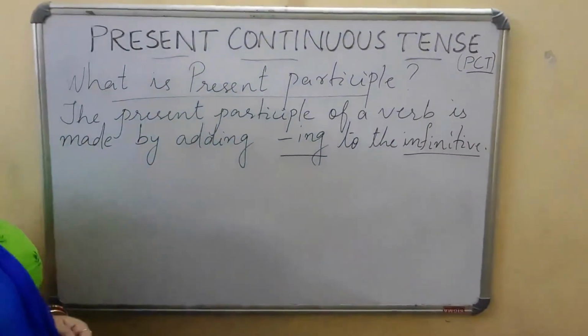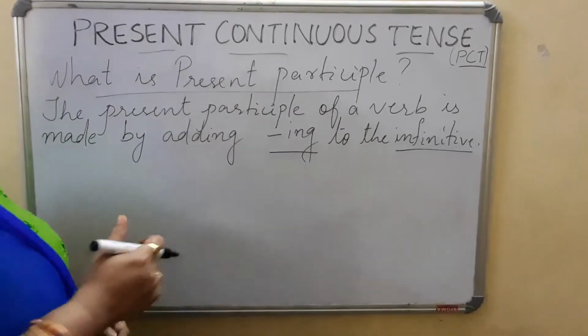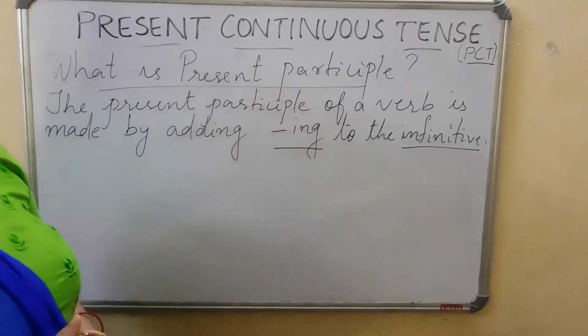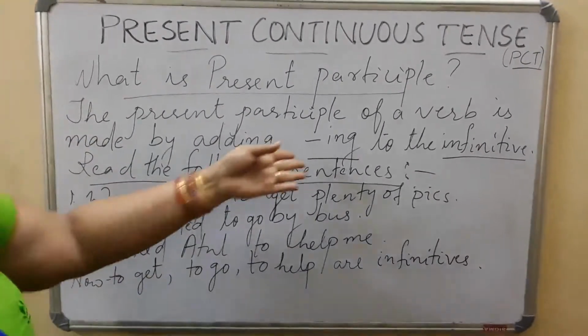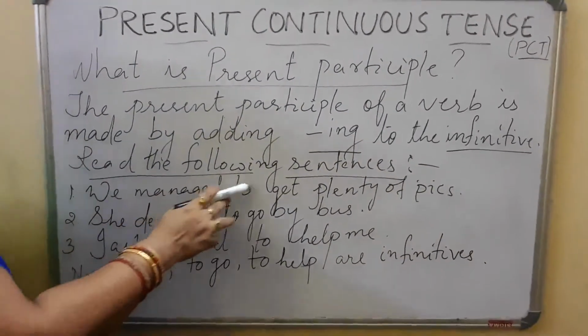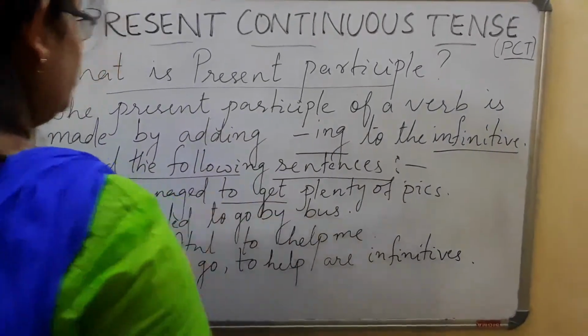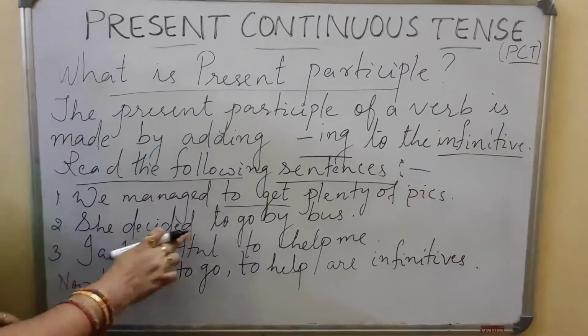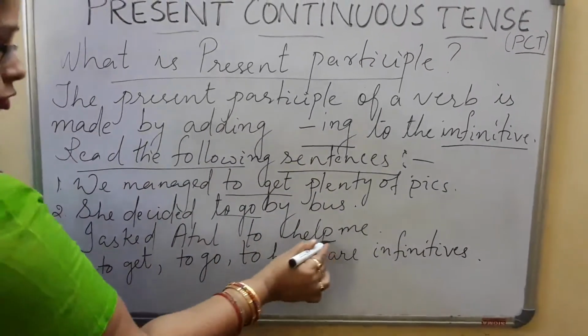I am sure many of you must have forgotten what an infinitive is. So just to brush up your knowledge, let me first explain what an infinitive is. Now read the following sentences. We managed to get plenty of pigs. Here, to get is a verb. She decided to go by bus. I asked Atul to help me.